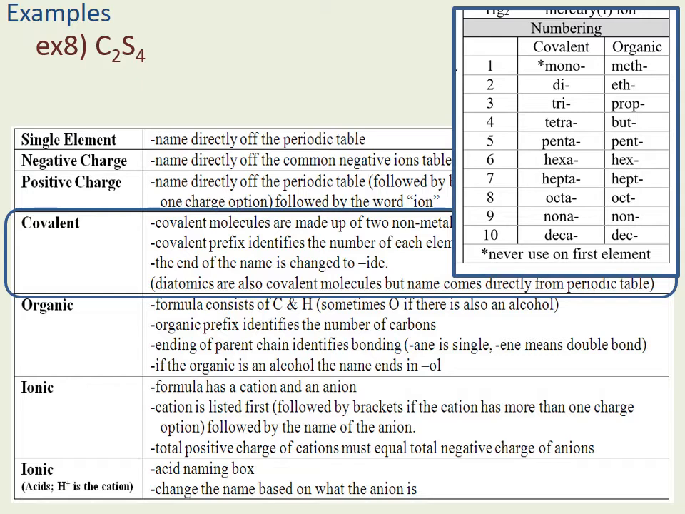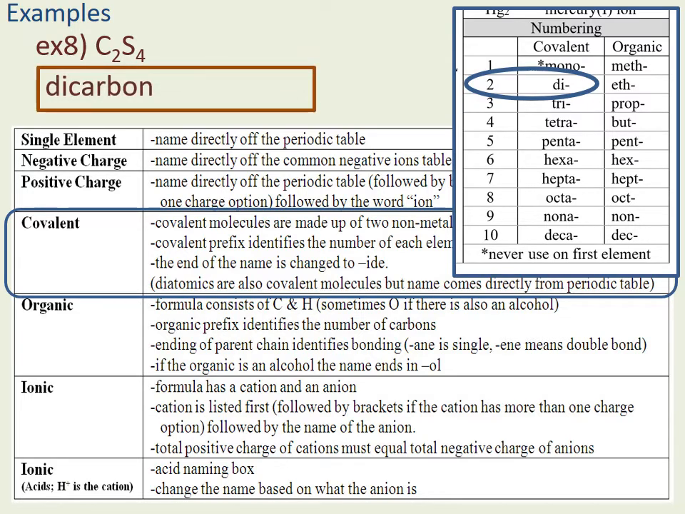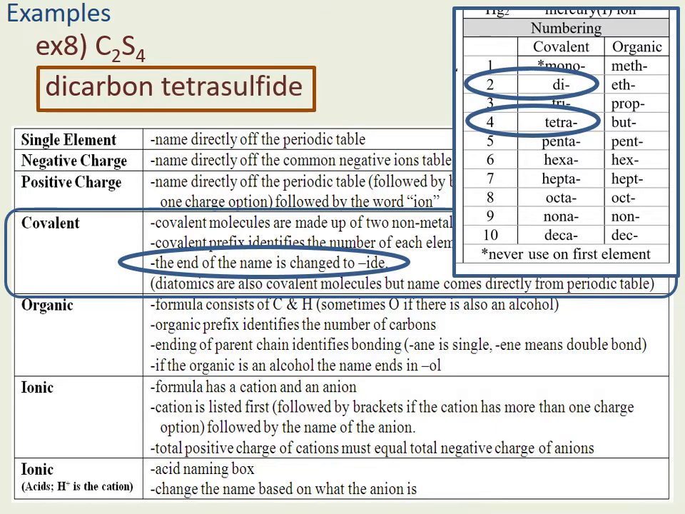So a covalent prefix identifies the number of each element. If I have 2 carbons, 2 is di, so I would call 2 carbons dicarbon. I have 4 sulfurs, 4 is tetra, but remember the ending of the name is always changed to "ide." So I wouldn't call it tetrasulfur, I would call it tetrasulfide.